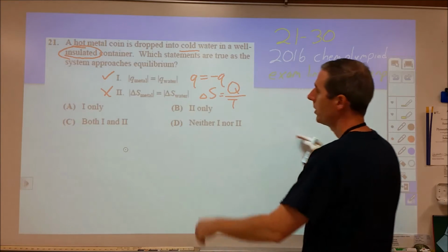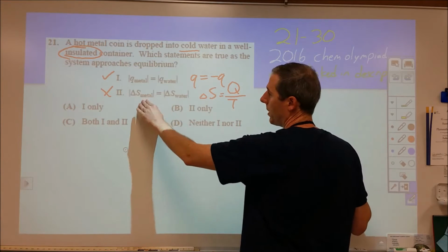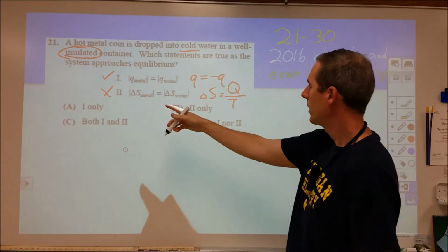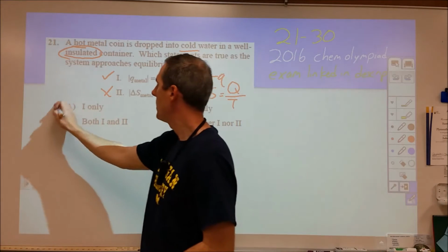And of course, the entropy of the water goes up more than the entropy of the metal goes down, and so the entropy of our universe, of course, is trending up. So if we look at our choices then, we're looking for one only, and that would be A there.